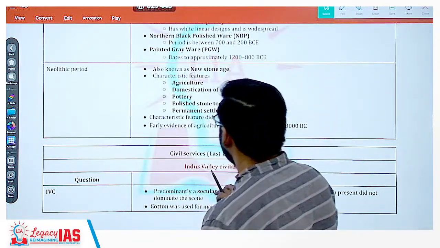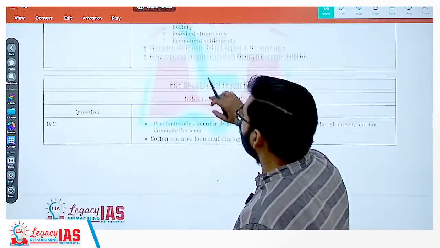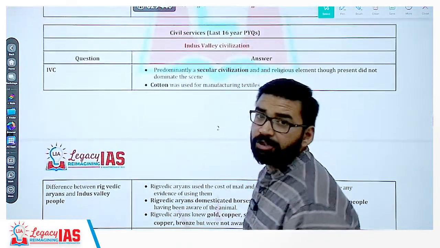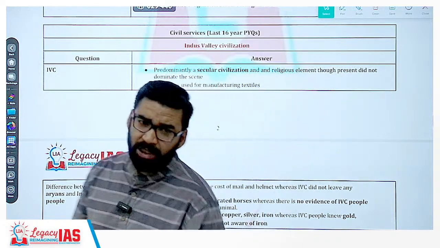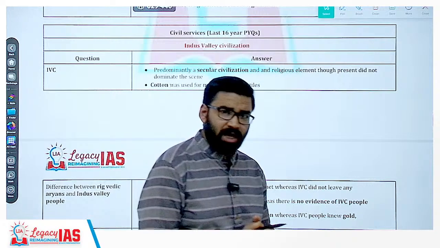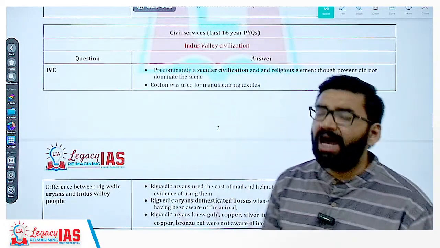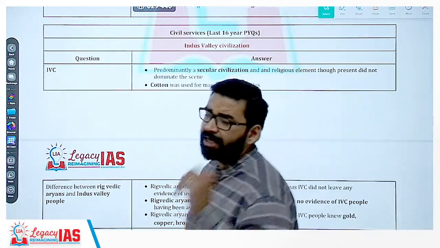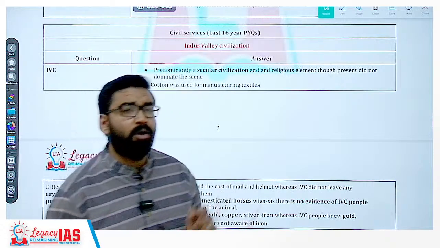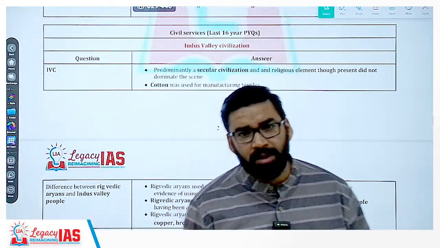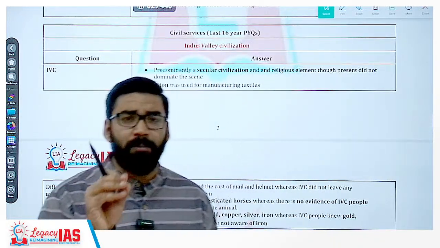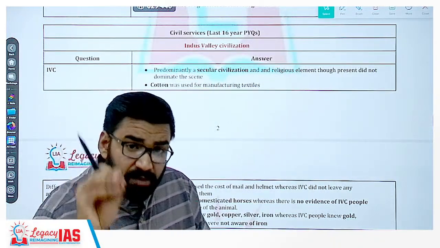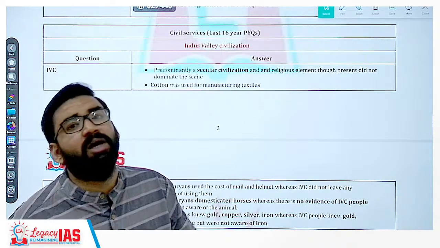Clear? Now, apart from this, we will analyze the questions of civil services. Now, in the UPSC civil services examination, fewer questions were asked from the topic called IVC and prehistoric period. What is the reason? The reason is that no written records are available. That is why UPSC always asks questions from those topics where relevant facts and records are available.